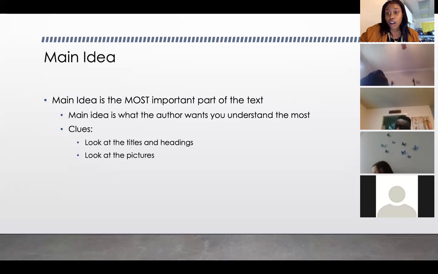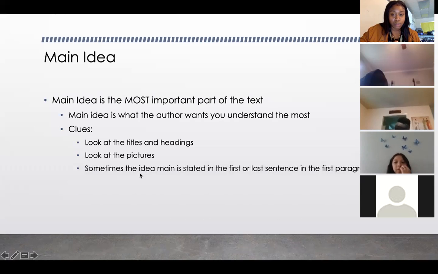So pictures are pictures, images, captions. All of those are text features. Text features give us more information about the text. So look at the pictures, okay? Before you read, analyze the pictures, evaluate the pictures, okay? They're gonna be clues to what you'll be reading about.